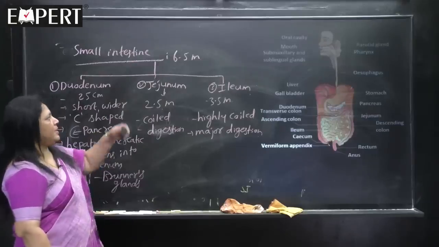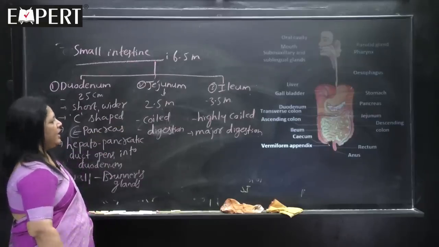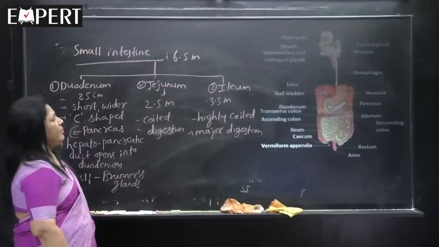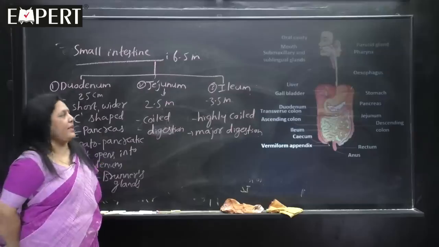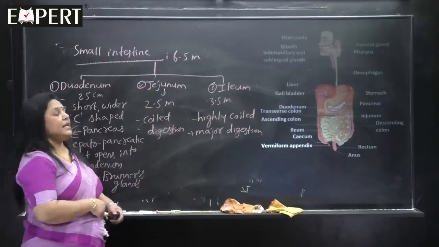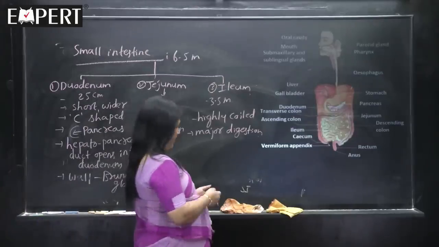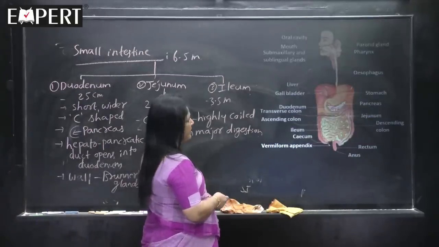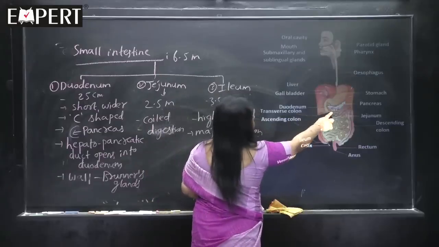I told you the size, the length is approximately. So, the highly coiled part out of the three parts of the small intestine is ileum. In the diagram you can see this is the duodenum, C-shaped duodenum.